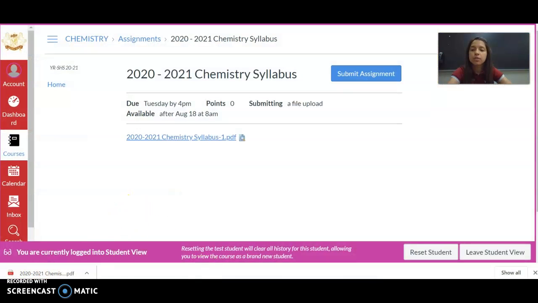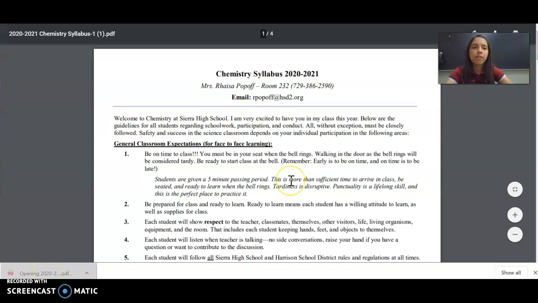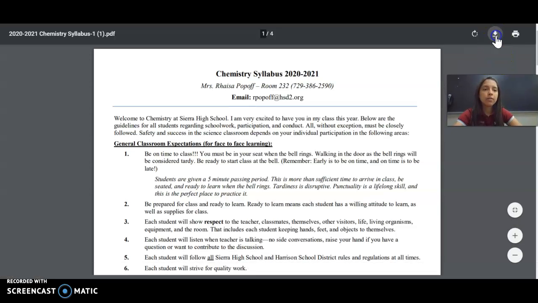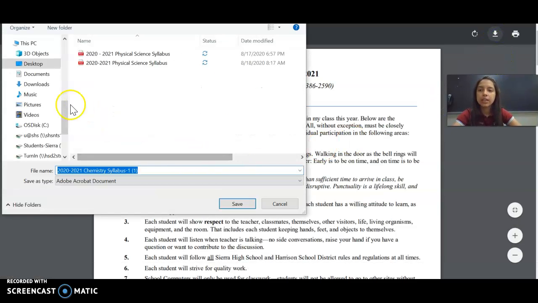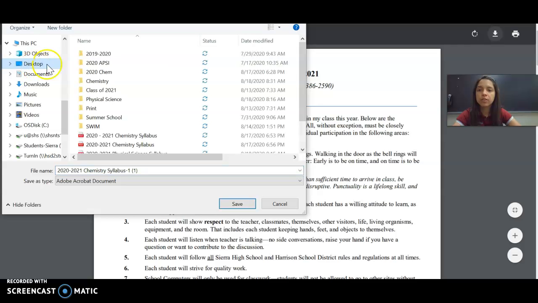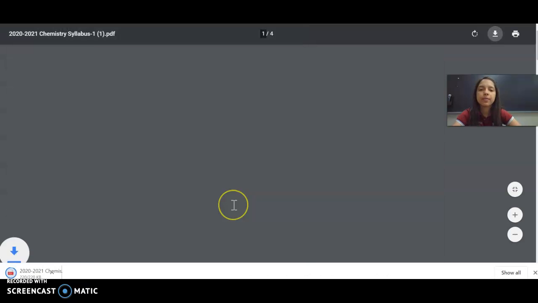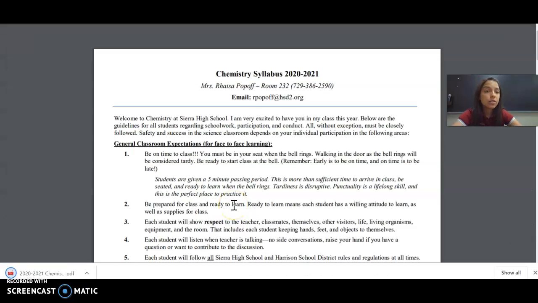Now you're back here, double click on this. First thing you're going to do before we do anything else, you're going to download it. You're going to go find the folder, chemistry, and you're going to save it into your folder, 2020-2021 chemistry syllabus, save. Now, whenever you need to go back to find your syllabus, you go to your folder and you'll find it right in there.